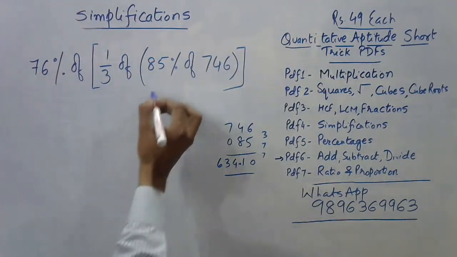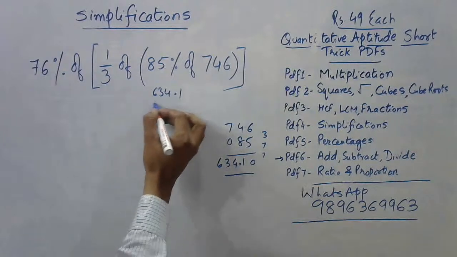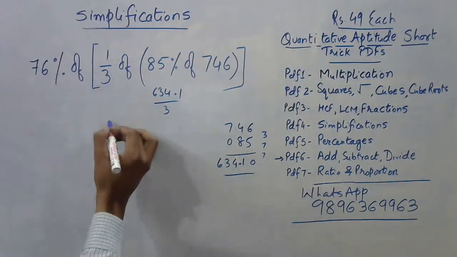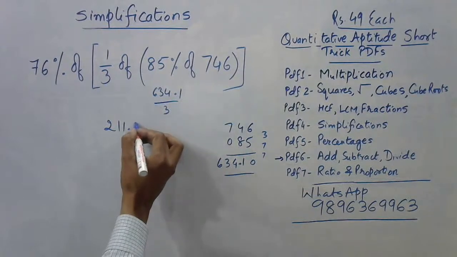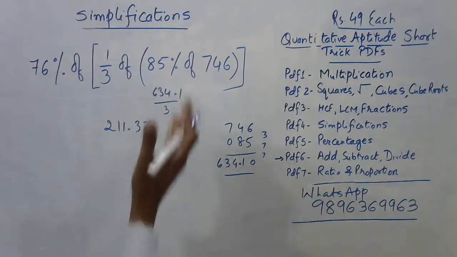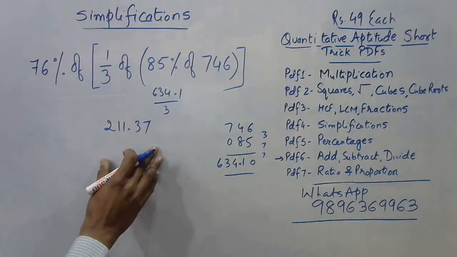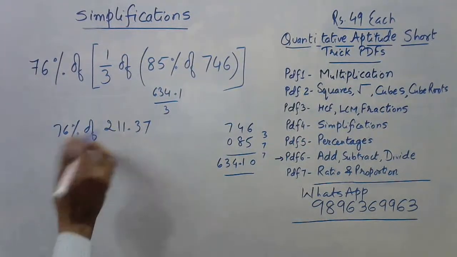So this is 634.1. And now 1/3 means you need to divide it by 3, right? So you will get 211.11 means 3, and 20 means, so I'll round it off to 7. Okay, 211.37.